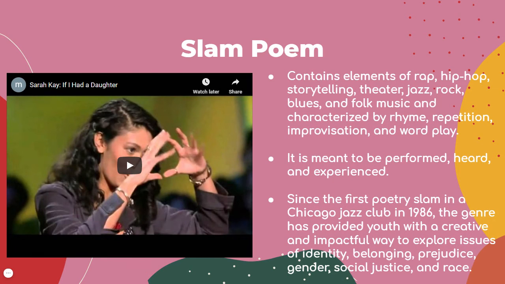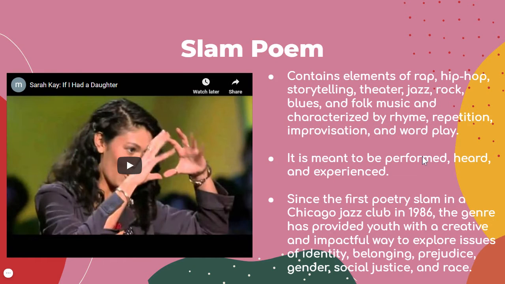And we also have slam poems, and we're going to be looking more at these as you do your project later on in the unit. But slam poems are really powerful because they're meant to be performed. Slam poems contain elements of rap, hip hop, storytelling, theater, jazz, rock, blues, and folk music. And they're characterized by rhyme, repetition, improvisation, and wordplay. It is meant to be performed, heard, and experienced.